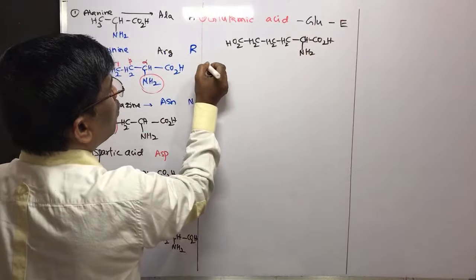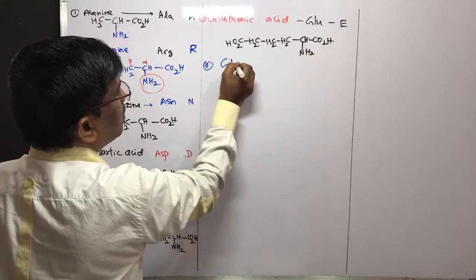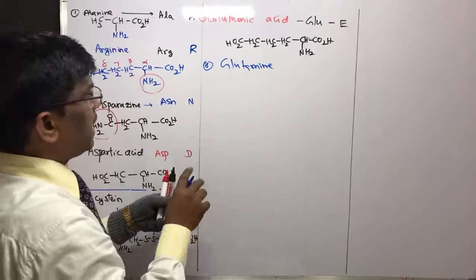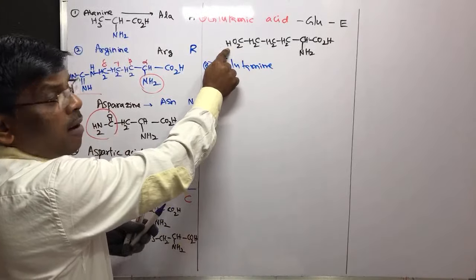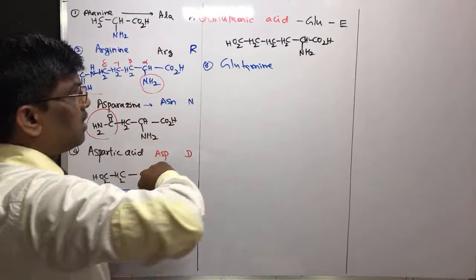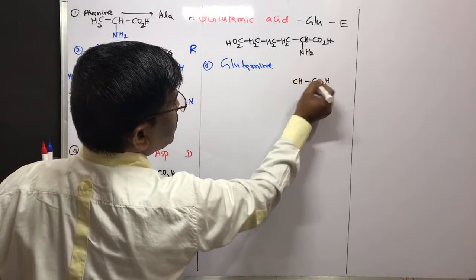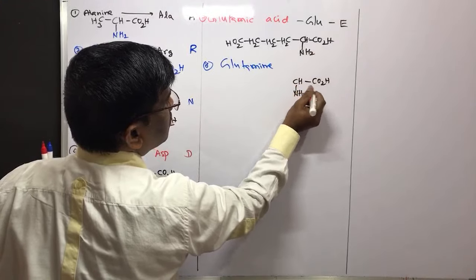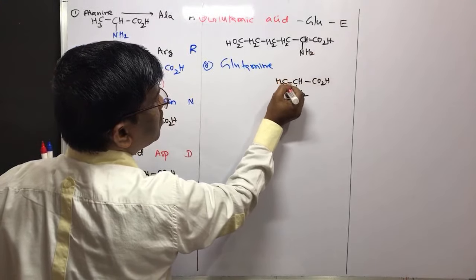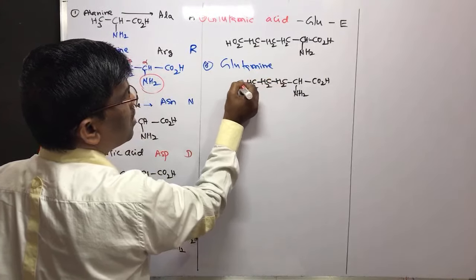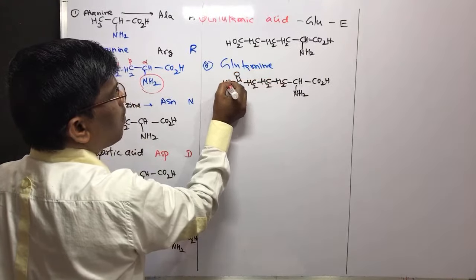Then glutamine. Glutamine is the amide of glutamic acid. Let us write the same glutamic acid, CO2H, CH2, CH2, CH2 and this is amide.